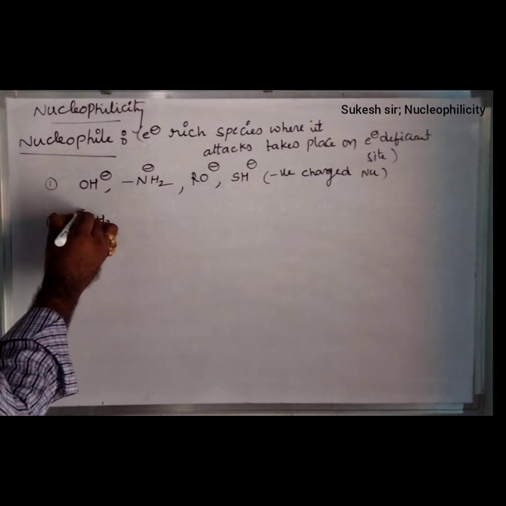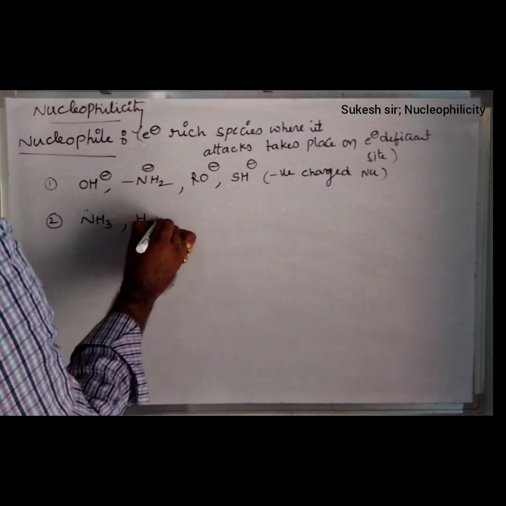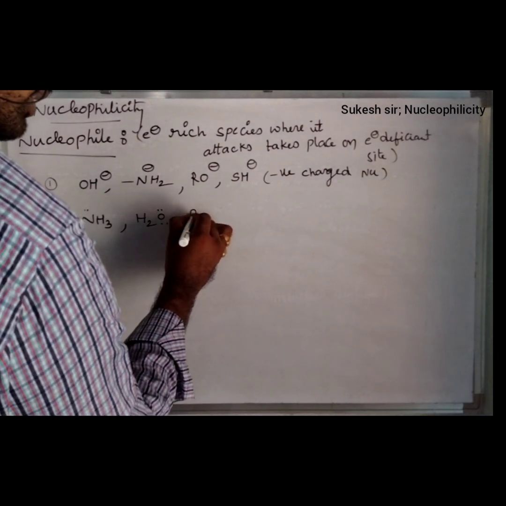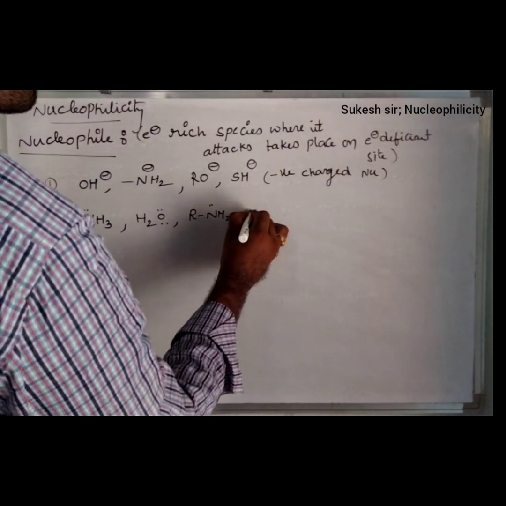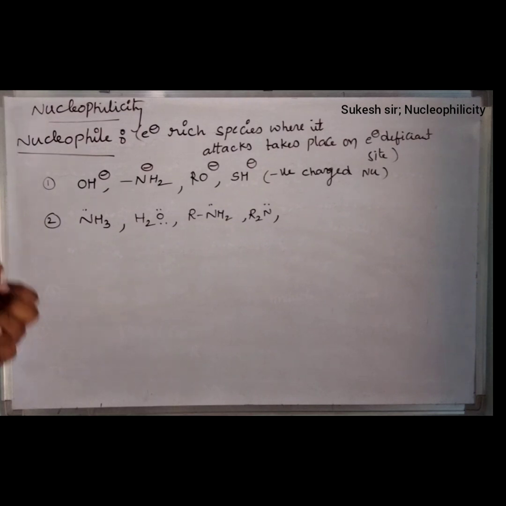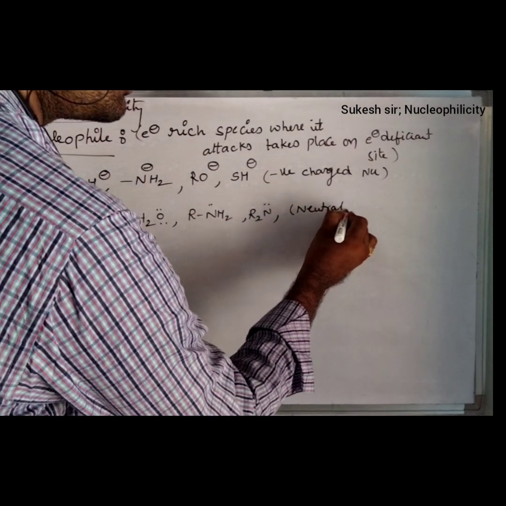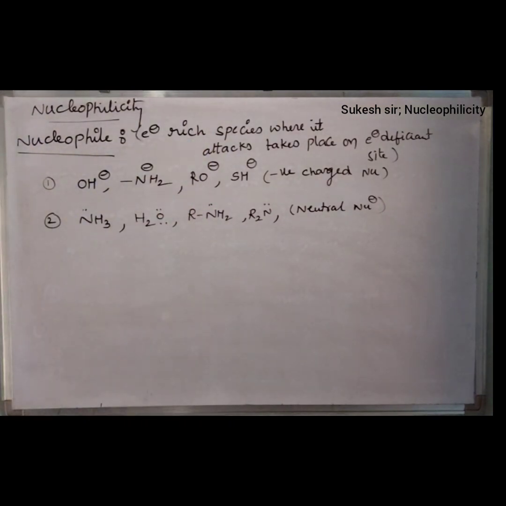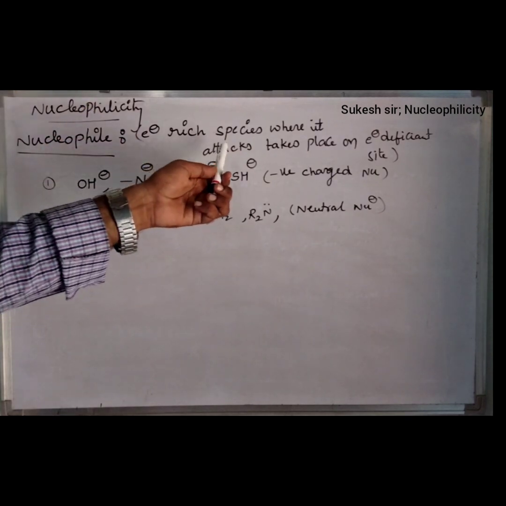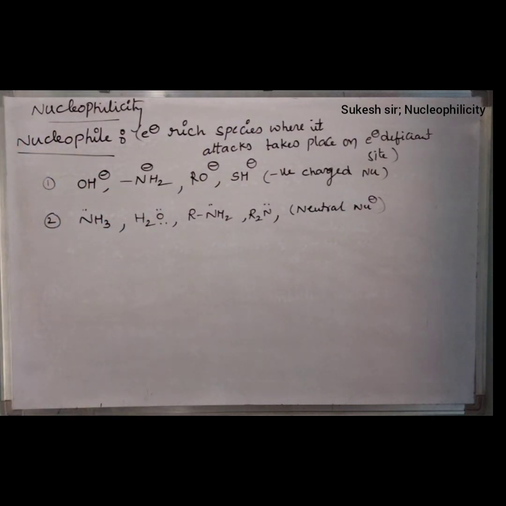If you consider ammonia, nitrogen has a lone pair of electrons; a water molecule has lone pairs of electrons; a primary, secondary or tertiary amine contains a lone pair of electrons. Even though they do not have a charge, these are considered neutral nucleophiles. Due to the presence of a lone pair of electrons, each acts as an electron rich species, and attack takes place on an electron deficient site. Hence, these are also considered nucleophiles.